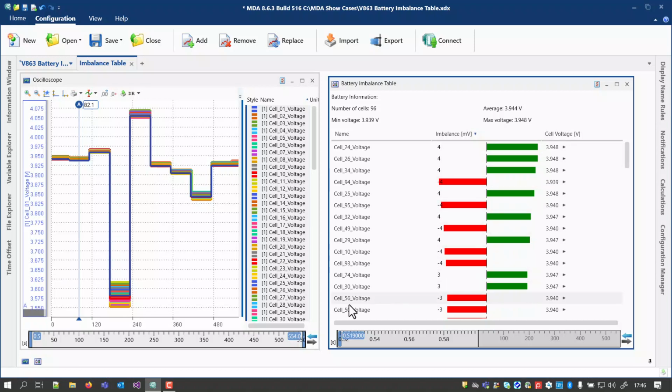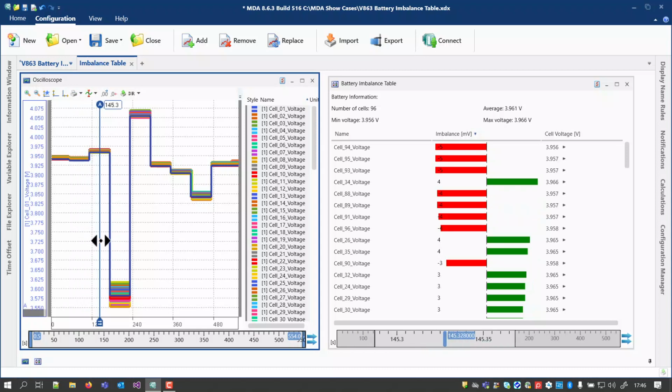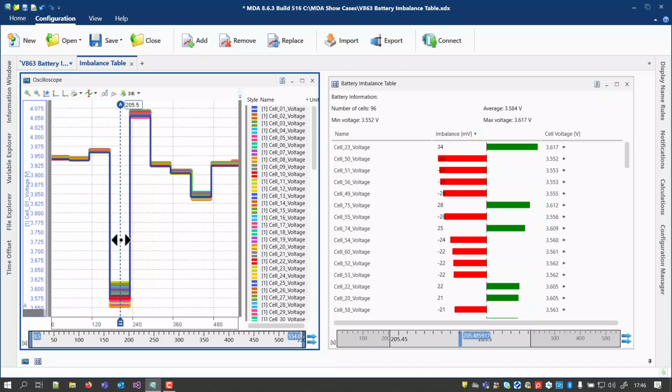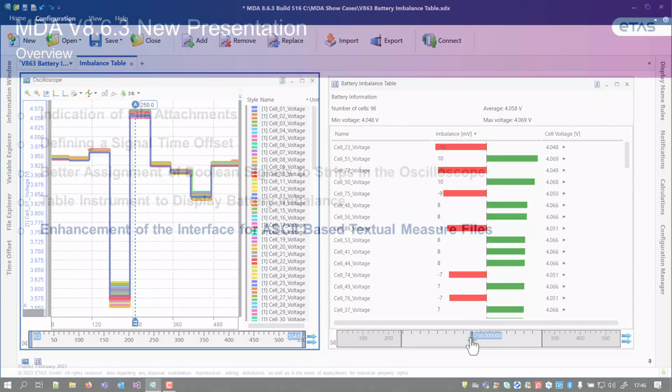The instrument can be synchronized. This allows, for example, to identify in the oscilloscope a specific point in time, which can then be analyzed in more detail in the imbalance table. And vice versa, a point in time can be set via the time slider in the imbalance table, and the cursor in the oscilloscope will follow.